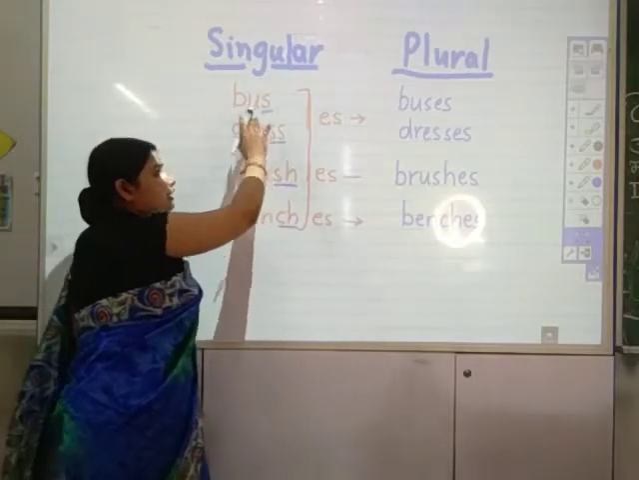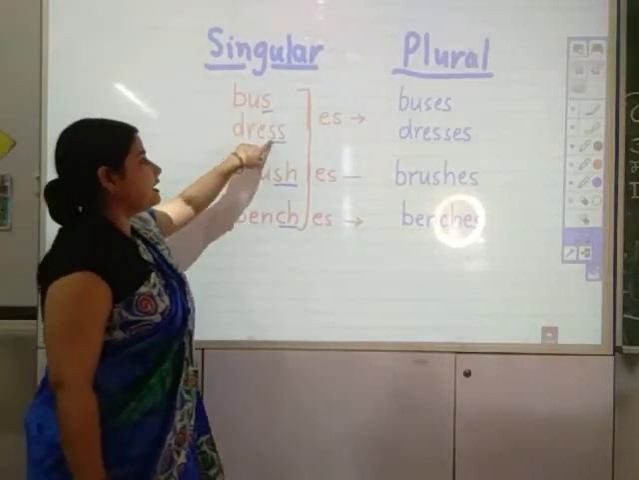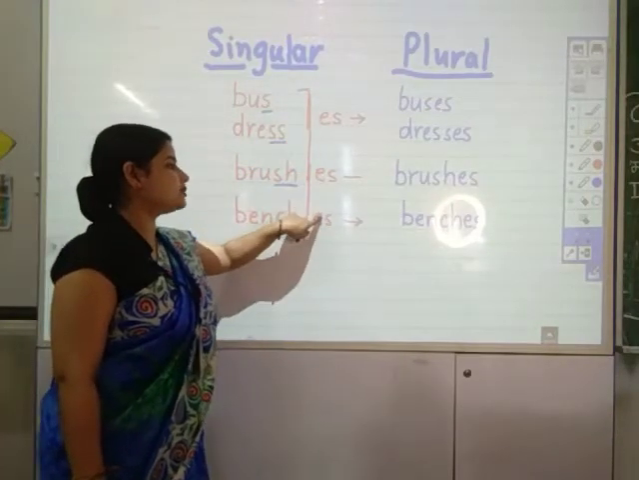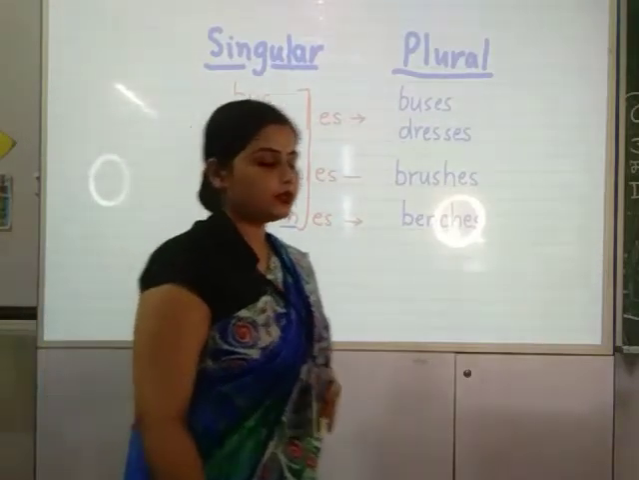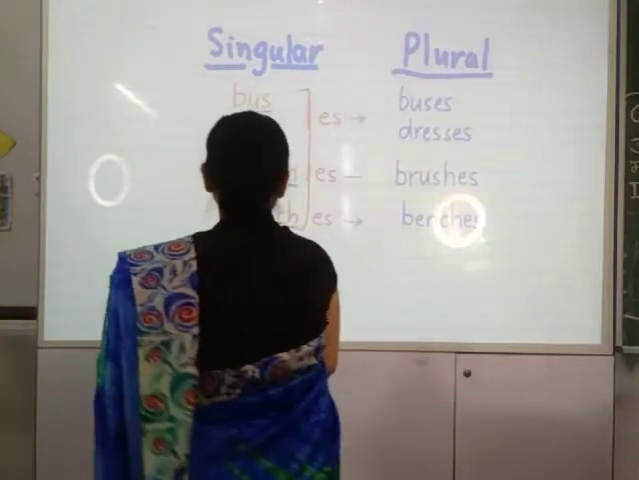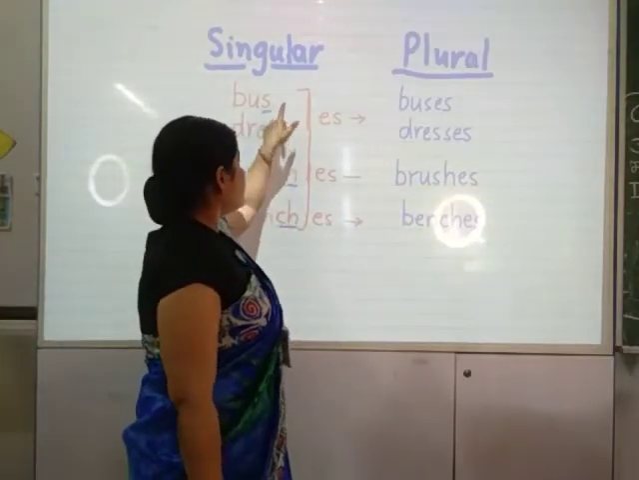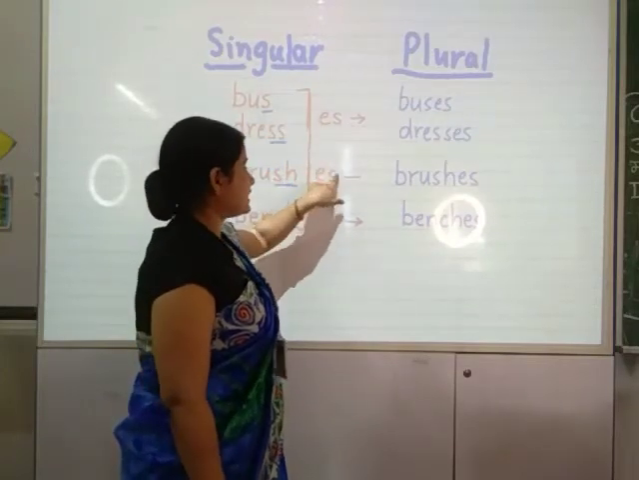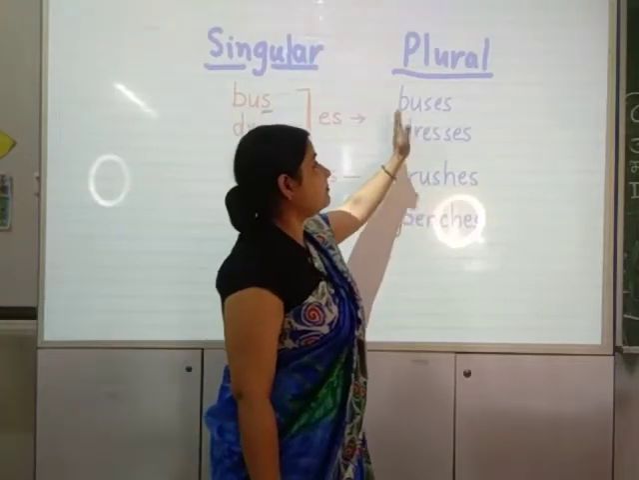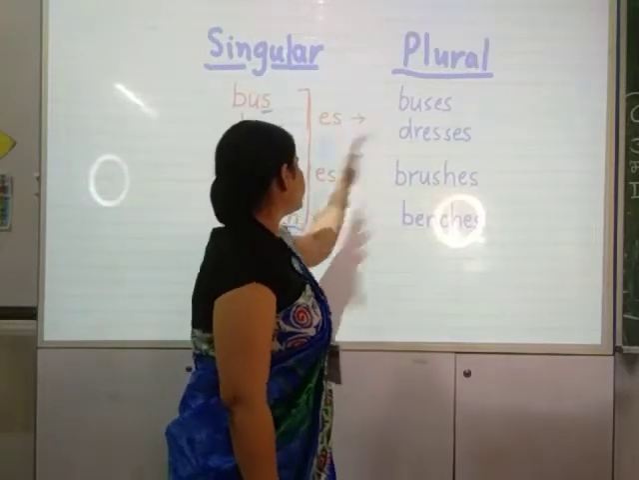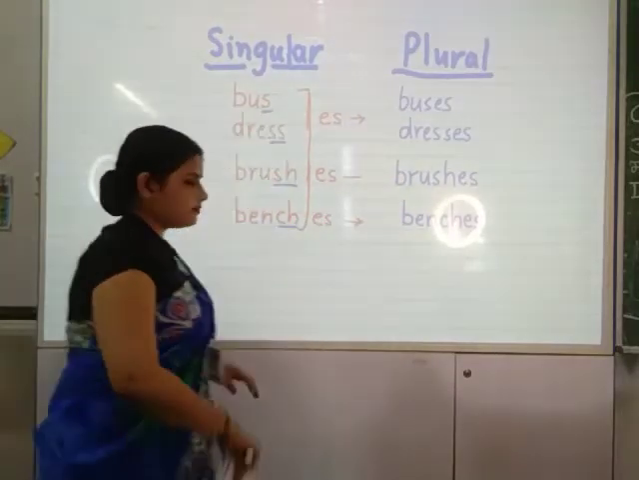So this particular spelling rule is about the last sound or the last letters. If the naming word ends with S, double S, SH or CH, we add ES to the words to make them plural. Okay? Kindly pay attention to it, that if the word ends with S, double S, SH or CH, the words are added up with ES to make them into the plural form. Like bus, buses, dress, dresses, brush, brushes, bench, benches.